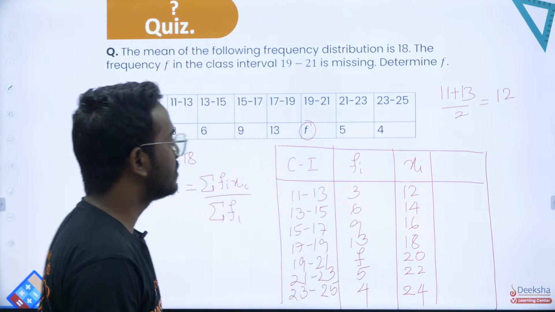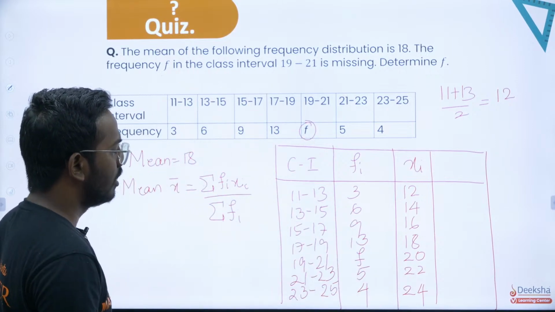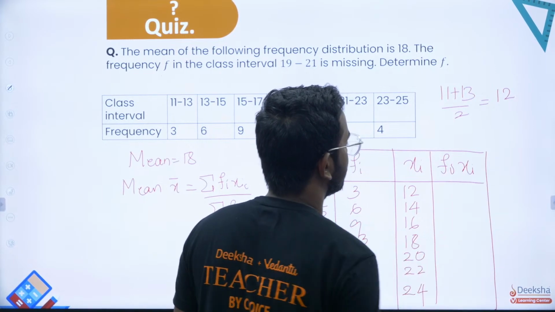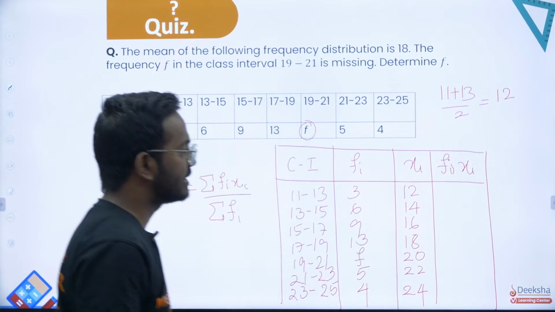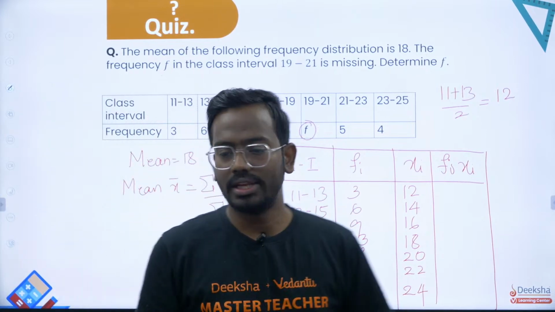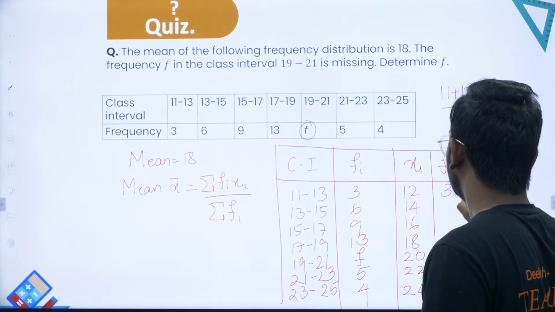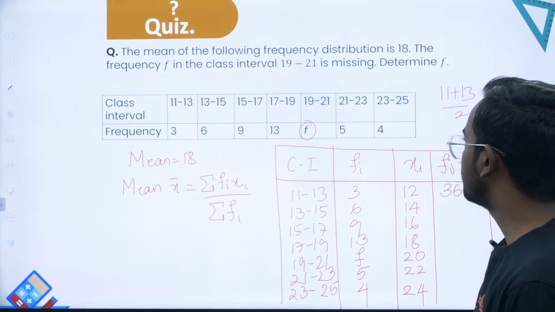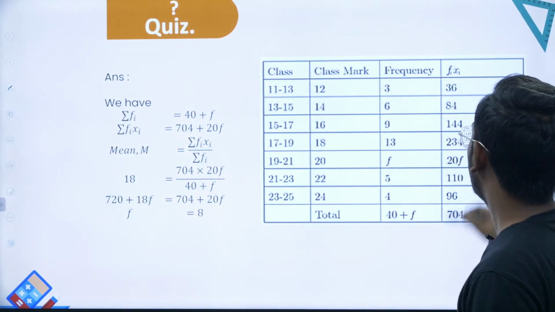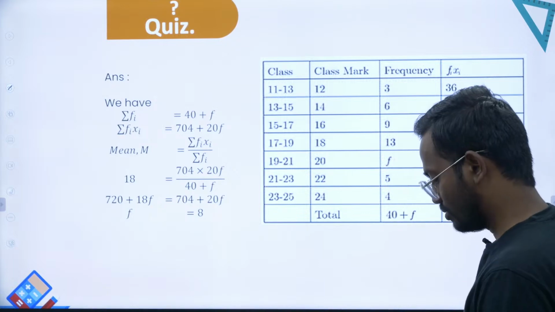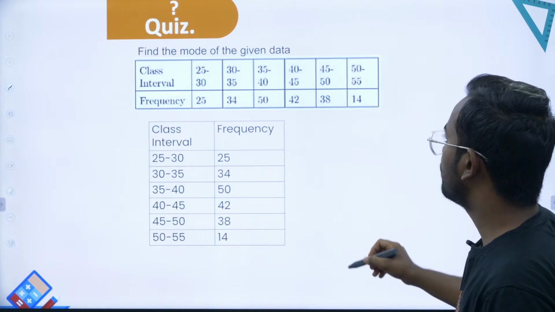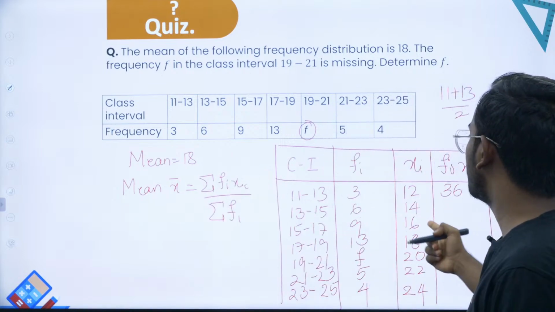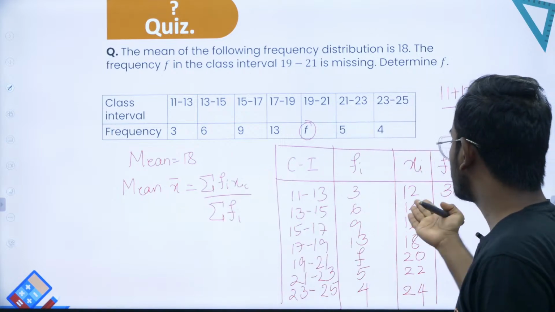Now your job is to get fi xi. So from here you can find fi xi. Multiply 12 into 3 is 36. Similarly you can fill this data. Once you fill the data, what will you end up with? Sir, I should get fi xi. So this is 36. If you want, you can fill, or I can also help you filling this.